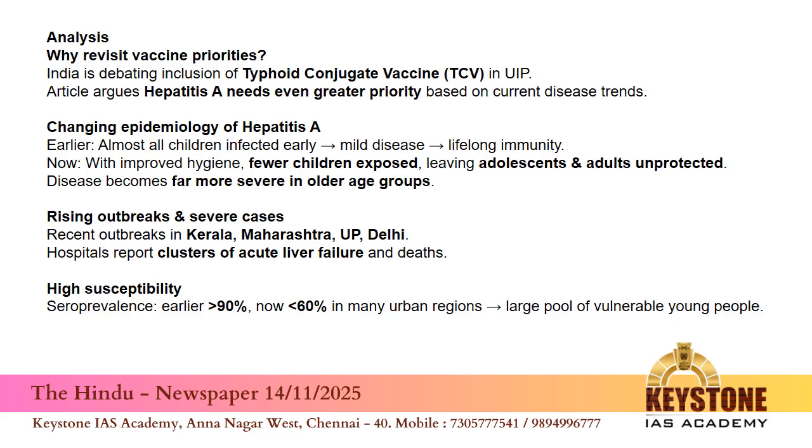Compared to the typhoid vaccine, hepatitis A has no antibiotic treatment. The disease is now shifting to older age groups. The vaccine is one dose and highly effective. What the expert says in this article is to start with states showing outbreaks or low antibody levels, then expand gradually across India, just like earlier UIP rollouts. What is the Universal Immunization Program rollout? Okay.